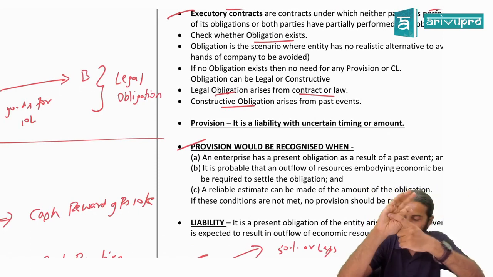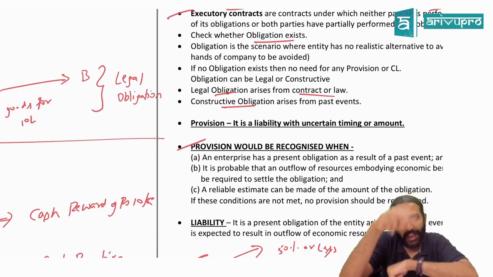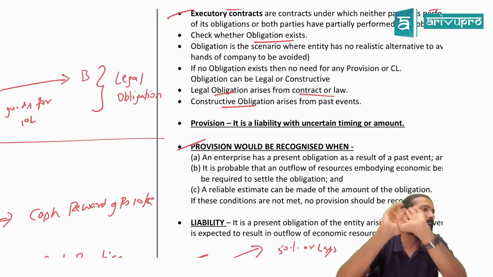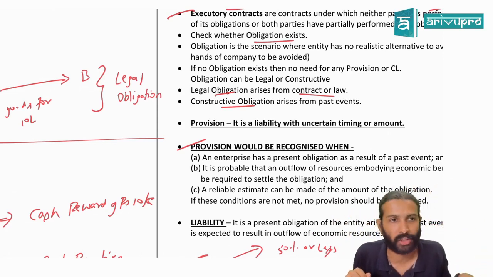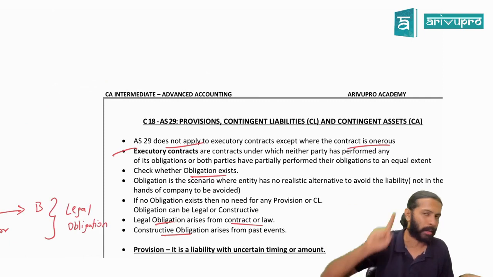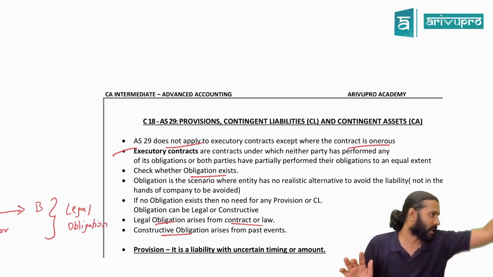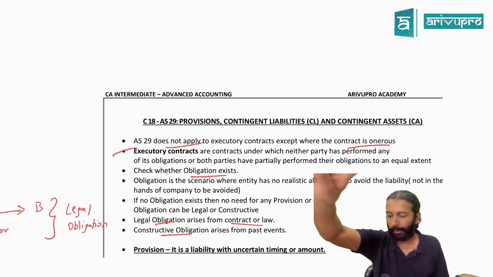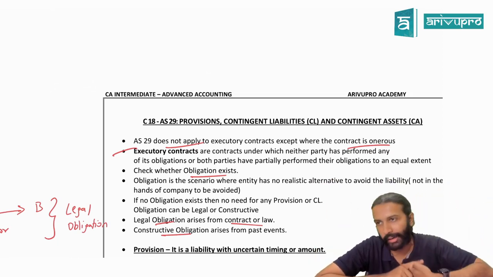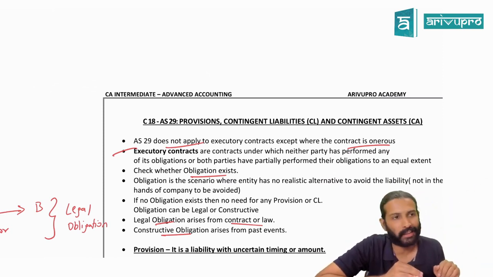First, for an executory contract, will you apply AS 29? No. What does executory contract mean? Both the parties have not performed their obligations or duties, or they have performed them only to an equal extent. So AS 29 does not apply to executory contracts. If you want to create a provision or disclose a contingent liability, one thing is mandatory, which is what? Obligation. Obligation simply means the company cannot escape from it. No escape scenario for the company. And obligation could be of two types, legal and constructive. Legal means that which comes as part of law or a contract. Constructive obligation means that obligation which arises due to previous trade practices or customs.